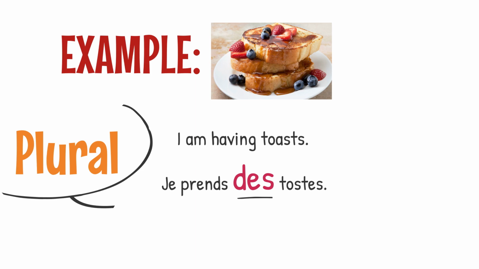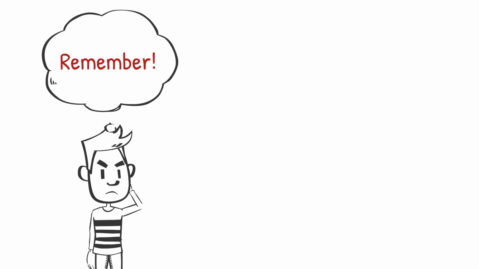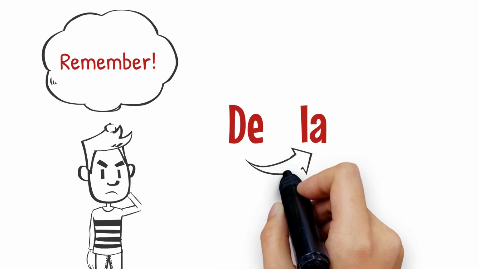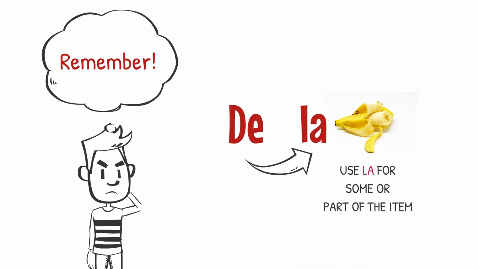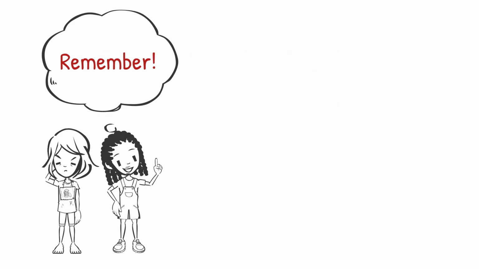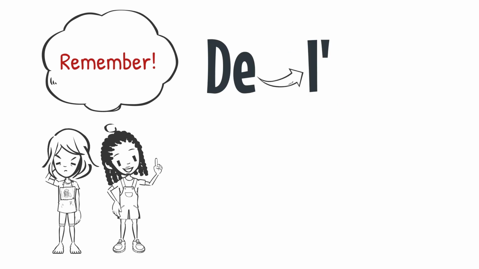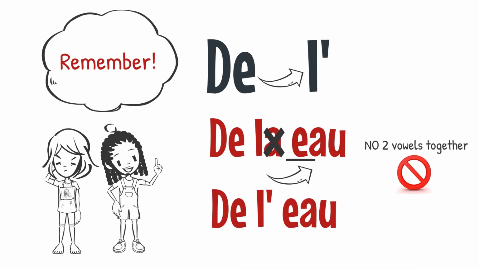In order to better understand the partitif, you need to remember how to form those contractions with the preposition de and the definite articles of the noun. So remember that if you have de followed by la, such as de la banane, it will stay the same, that's some banana. Now, if you are using de followed by l', de l'eau, that will mean some water.